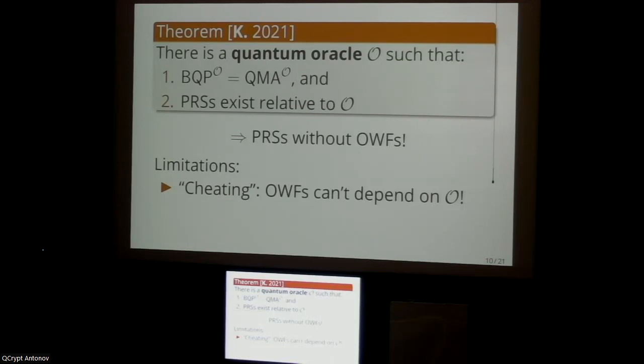And you can arguably get around this by modifying the definition of one-way functions to allow them to be computable by quantum algorithms. But there are some bigger problems, including the fact that conceptually, quantum oracle separations are weaker than classical separations. What I mean by that is that the set of proof techniques that hold relative to every quantum oracle is a strict subset of the set of proof techniques that hold relative to every classical oracle.